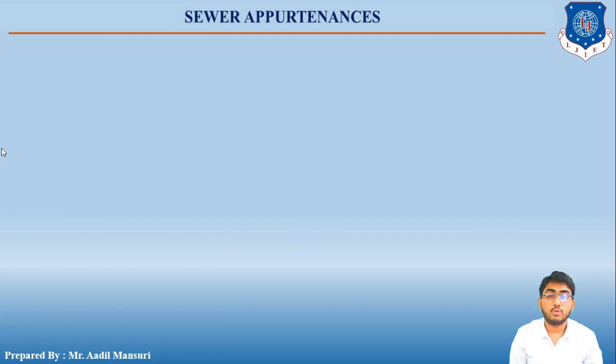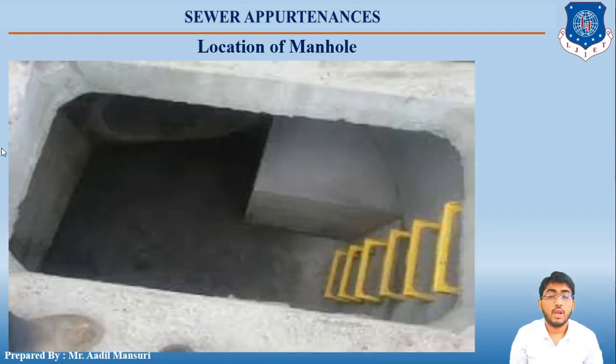Let us now move towards the next topic, that is the location of manholes. Manholes are provided at every change in alignment of the sewer line and at every change in gradient of the sewer line.